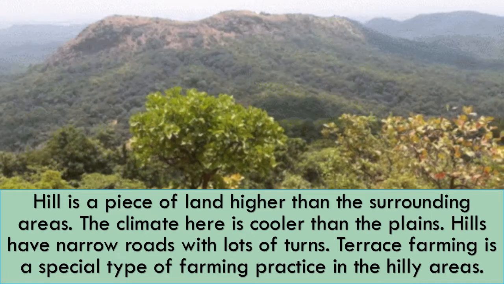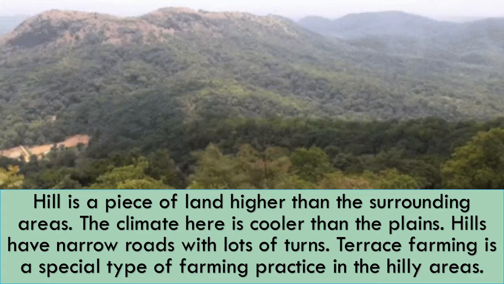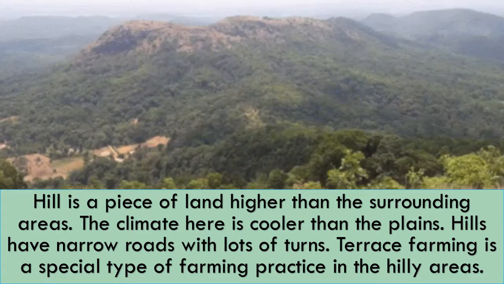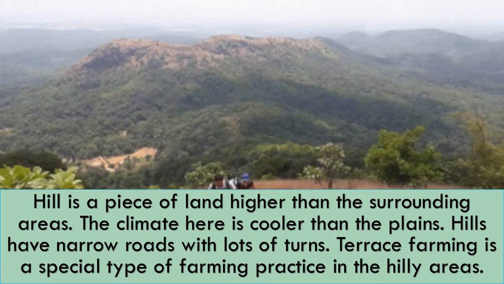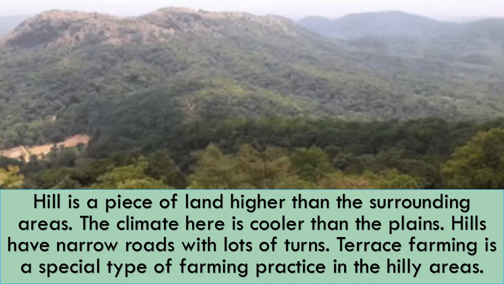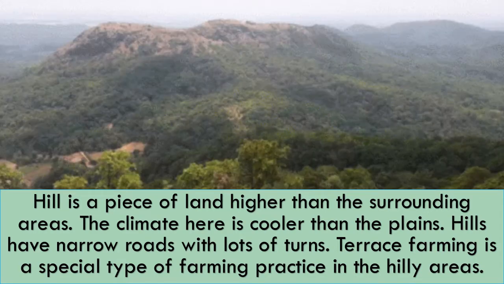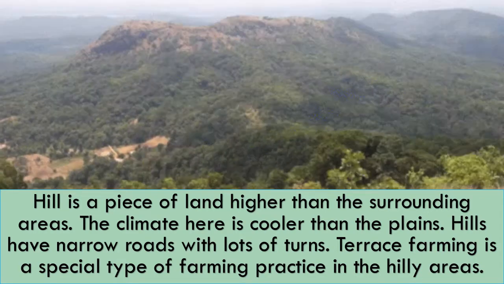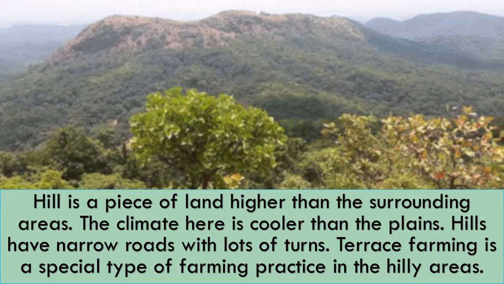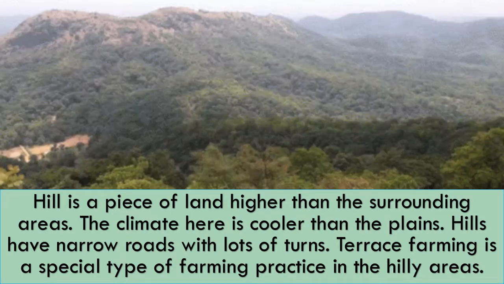Children, unlike deserts and plains, hills are land which is higher than the surrounding area. Here, most of the time the climate is cool and the roads on the hills are narrow. That is why people go to visit for vacations.